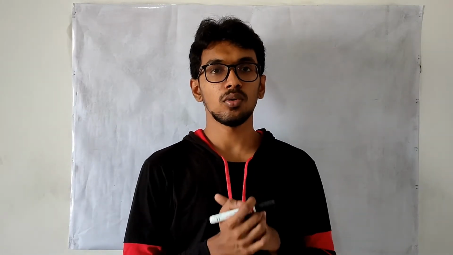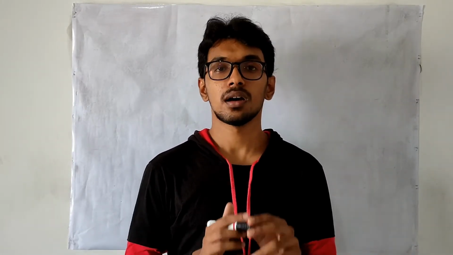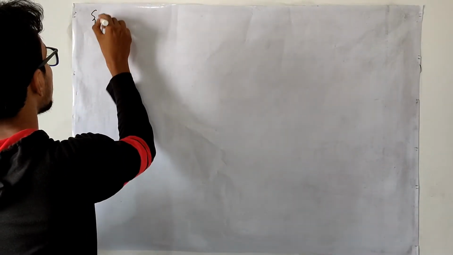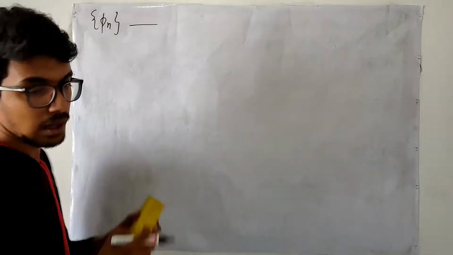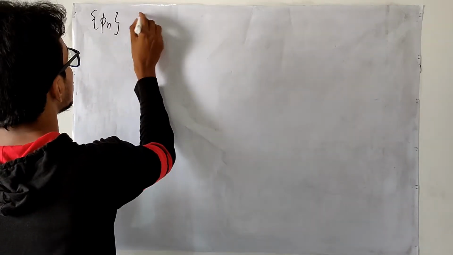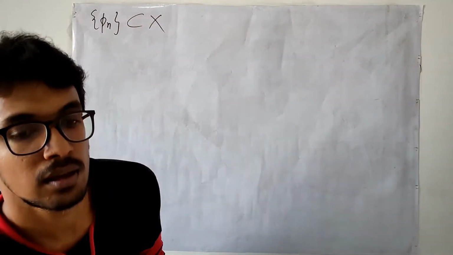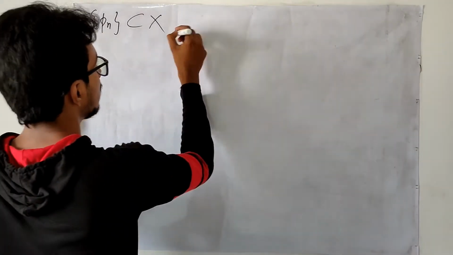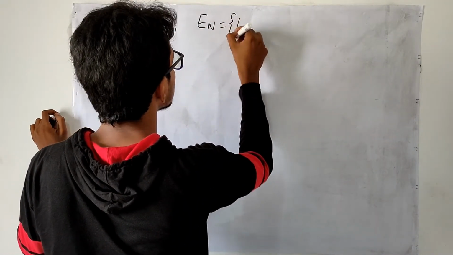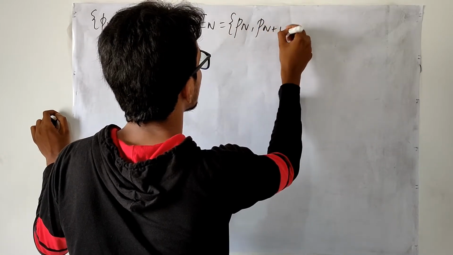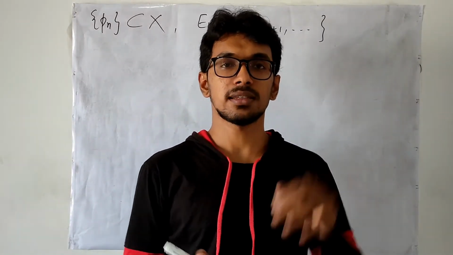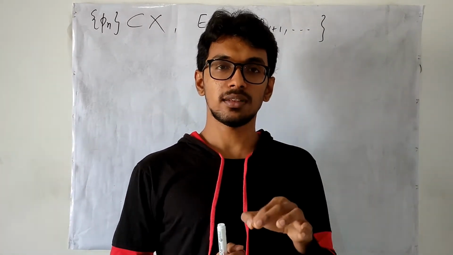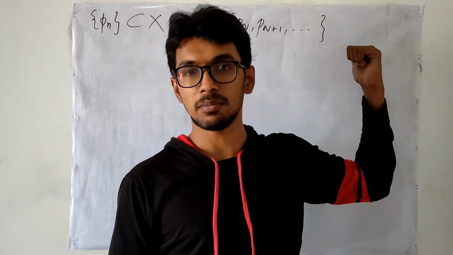Now, we are going to redefine the definition of a Cauchy sequence with the help of the diameter idea. Let us take Pn as some sequence, I don't know whether this is convergent or not. I am just taking this as a sequence in the metric space X. After taking this one, let me denote En to be the points Pn, Pn plus 1, and this goes this way. I am identifying a stage in a sequence, and from that stage, the rest of the points I am collecting inside my En.